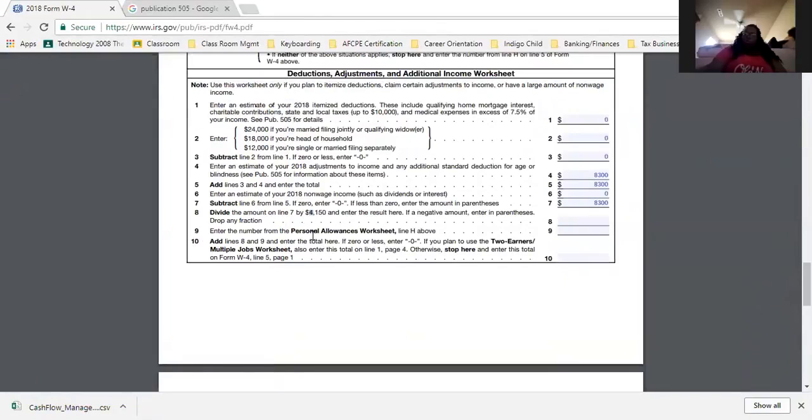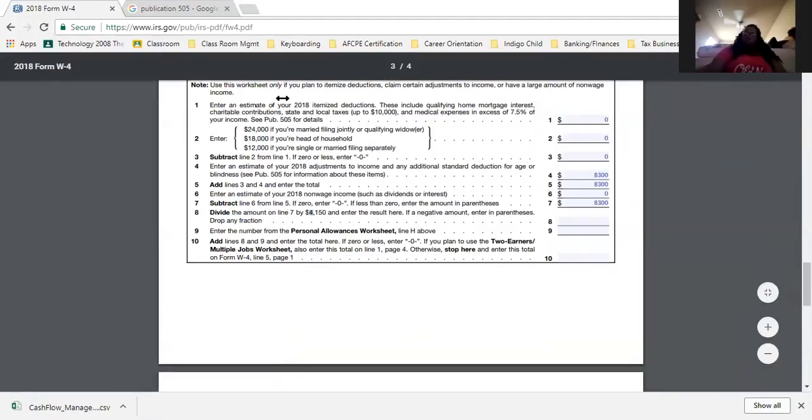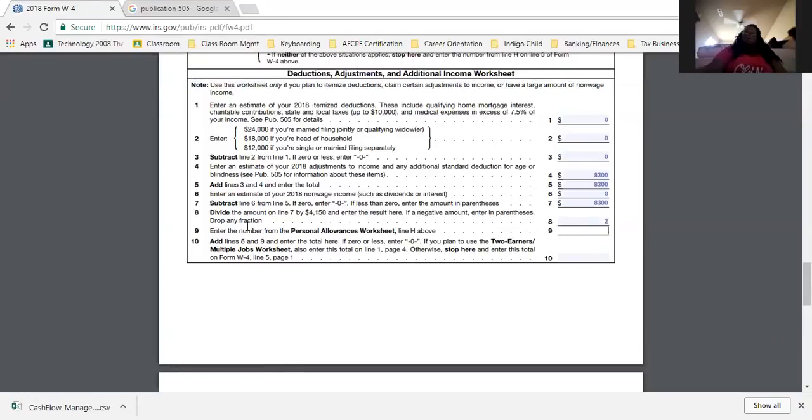So 8,300 divided by 4,150 is 2. So it's 2. It's a whole number. I don't have to drop a fraction. So I put 2 in this box. And it tells you drop any fraction. What that means is drop any decimal points behind that. So if it was like 2.776, you'll drop the 776 and put the 2 in there. If it's 3.1985, you drop the 1985 and put 3 right there.